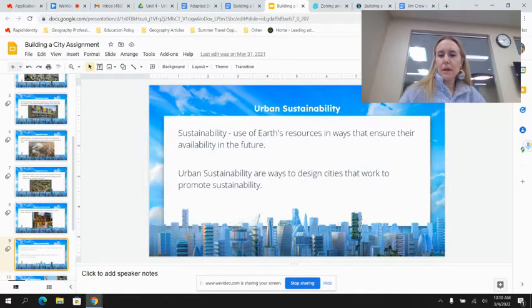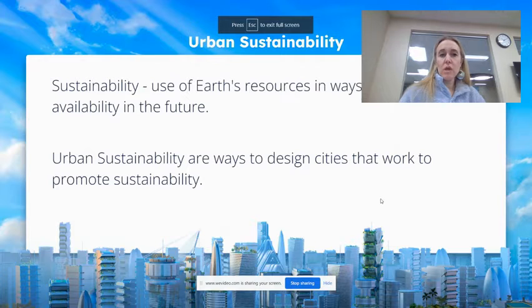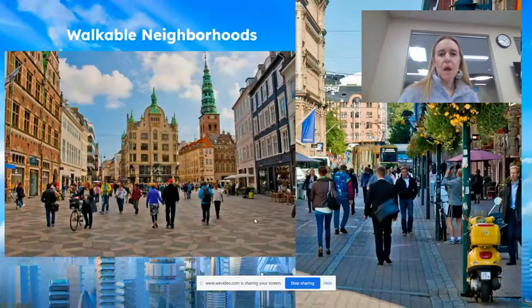Sustainability is the concept that when we use our Earth's resources, we're going to use them in ways that ensure their availability in the future. And urban sustainability is ways to design cities that promote environmentally friendly uses for cities. There's a couple of ideas of how you can promote sustainability in your cities.